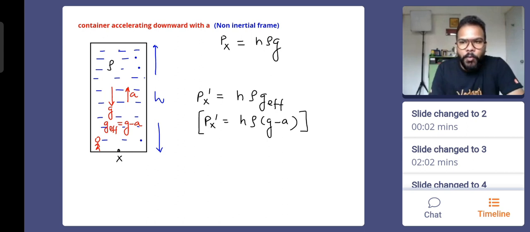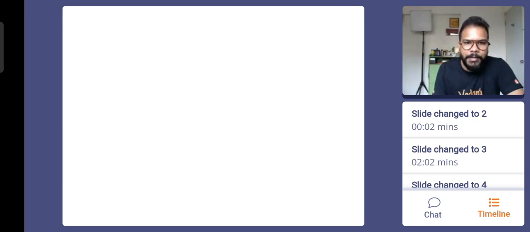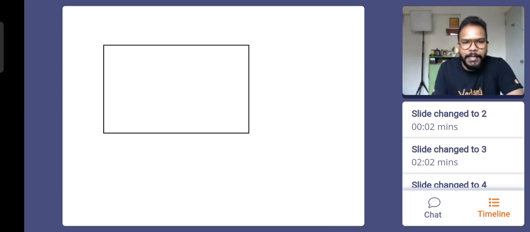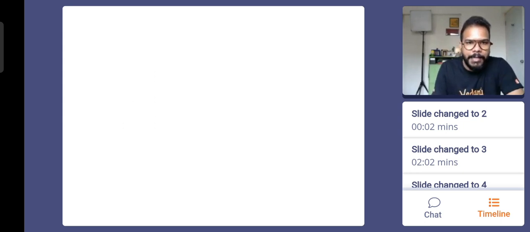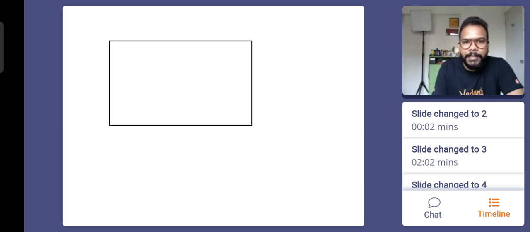But now what will happen? The value of the effective acceleration, which was so far vertical, will not remain the same. Let me just give you an introduction to that first. Say you have a container which is filled with liquid, which had this type of layers being formed. But now the same container is being accelerated horizontally with an acceleration a. Let me consider any point here. Definitely gravity still continues to act downward. This is g.